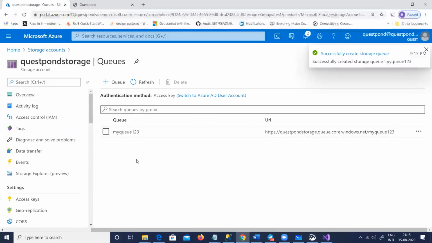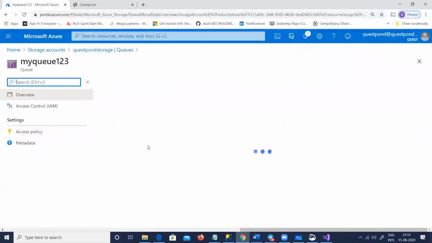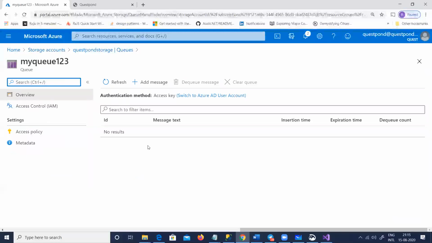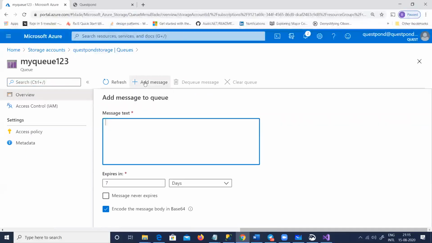And what I will do is, in this queue, I will just go and add one message, because we want to check whether that message is locked or not, whether that message is read or not, and so on, right? So I'm going to click on this add message, and let us put a message in the queue. Remember that this message can be pushed from C#, this message can be pushed from Java. It also has endpoints, you can push messages. There are thousands of ways of doing it, but I'm going to just use the portal and push this message.